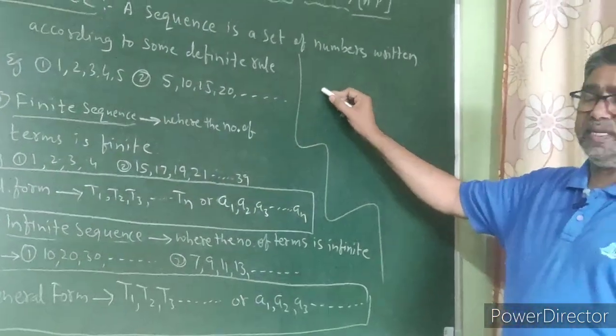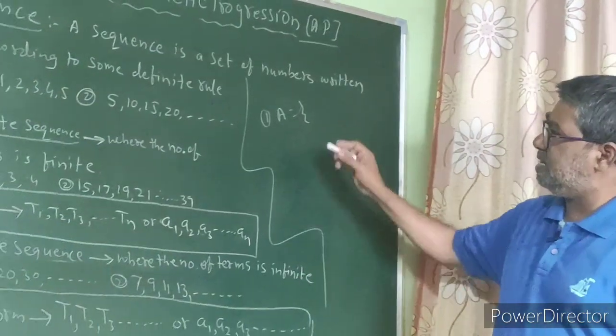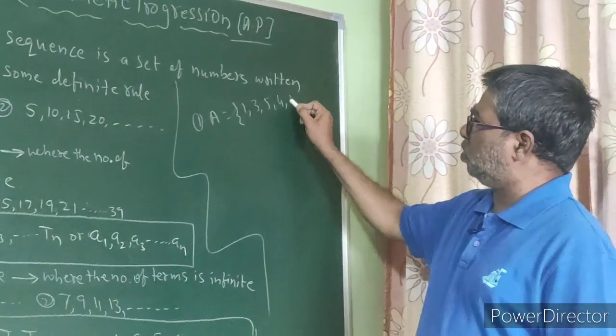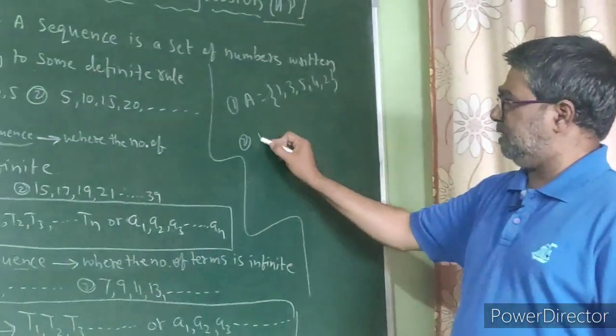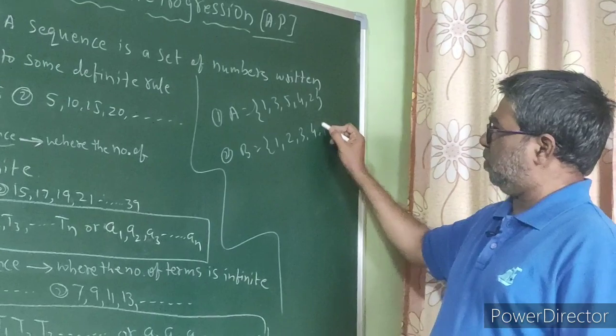See, I am writing two sets here. The first set, A, is 1, 3, 5, 4, 2, and the second set, B, is equal to 1, 2, 3, 4, 5.